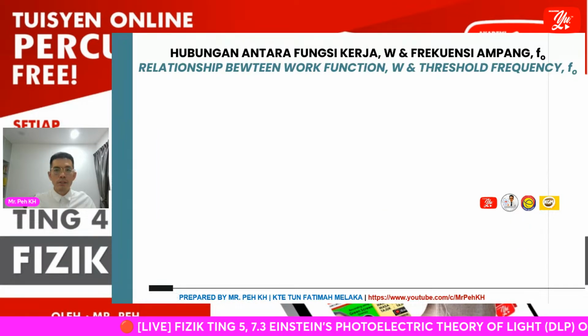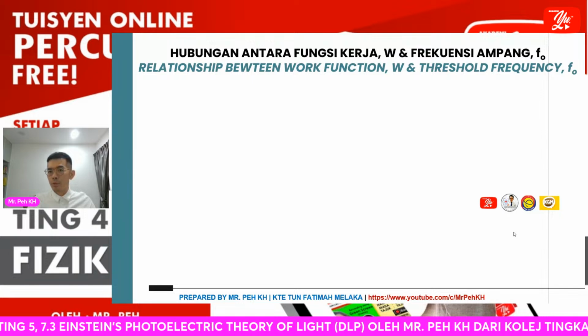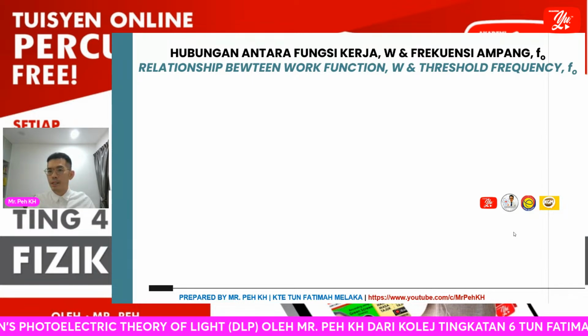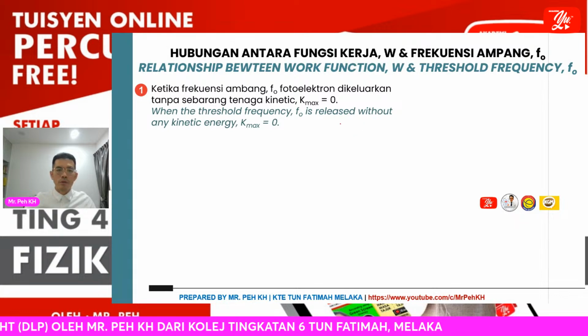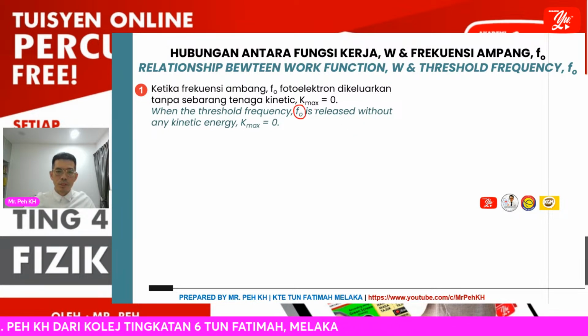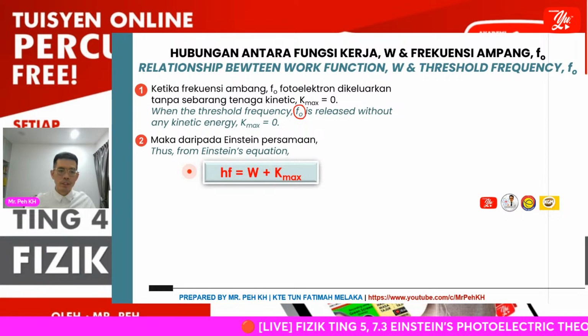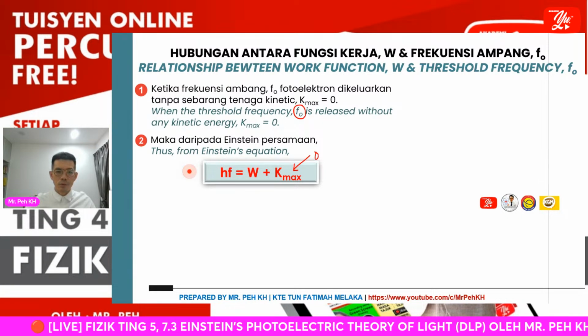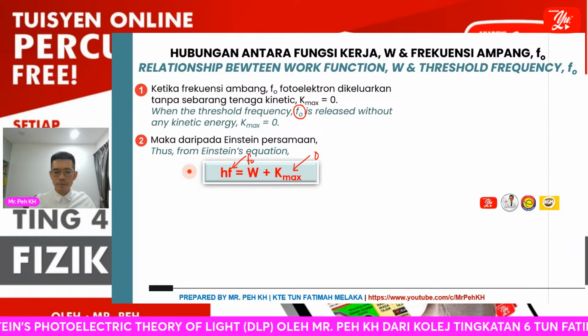Okay, so here, this will be the relationship between the work function W and the threshold frequency f naught. When the threshold frequency f naught is reached, the electron is released without any kinetic energy, where Kmax equals 0. This equation shows that Kmax is 0 when f is equal to f naught.